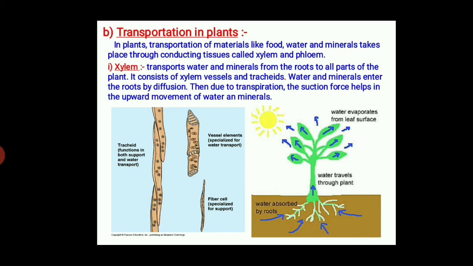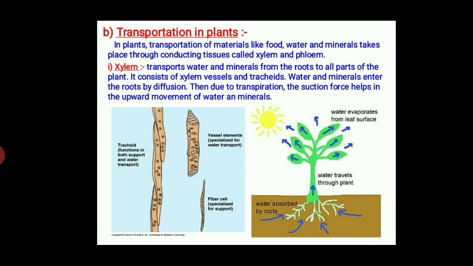What is xylem? Xylem transports water and minerals from the roots to all parts of the plant. It consists of xylem vessels and tracheids. Water and minerals enter the roots by diffusion. Then due to transpiration, the suction force helps in the upward movement of water and minerals. This is the diagram.